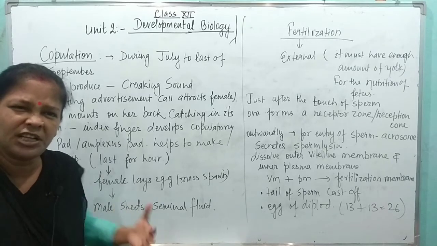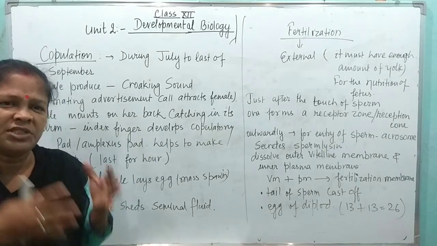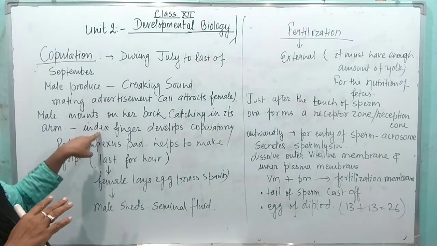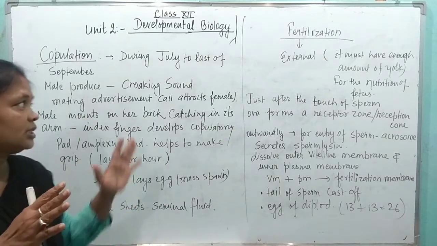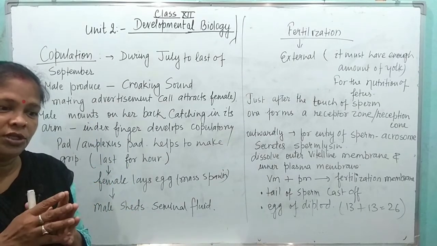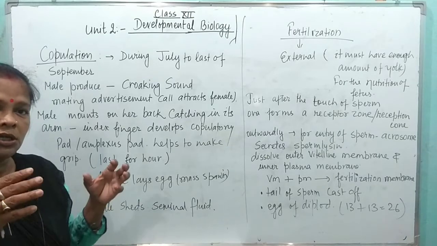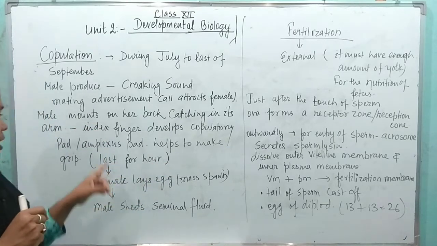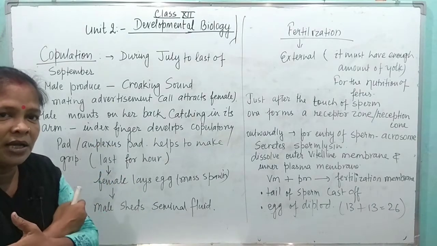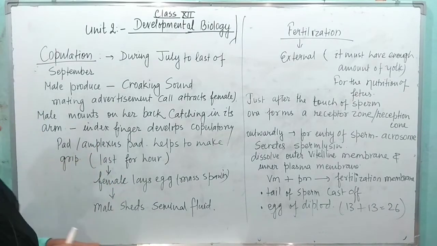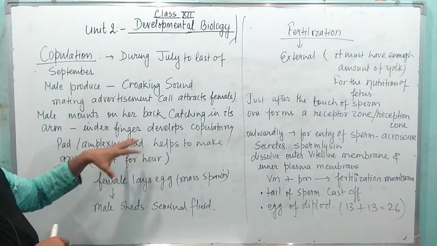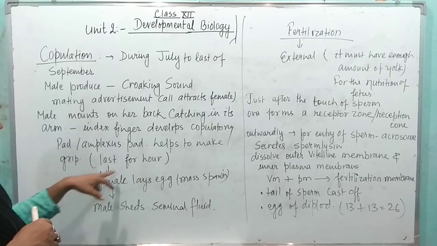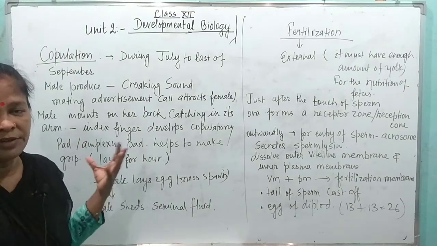Sometimes when it grasps very tightly, the female immediately dies. So this helps to catch. But this copulation is pseudo. Pseudo copulation means it is not discharging the sperm inside the female body. It only helps the female to lay the eggs. This process of holding the female in the arms lasts for hours.